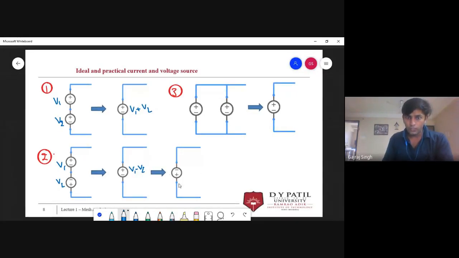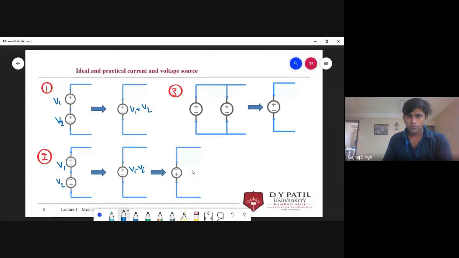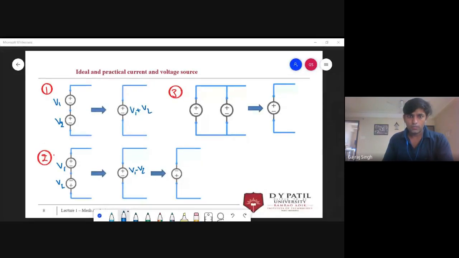And what will be the voltage over here, at this terminal? What will be the voltage across this load? Okay, Ashish Patel is correct. Yes, one is also correct.